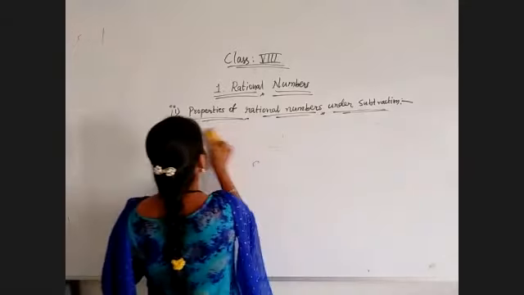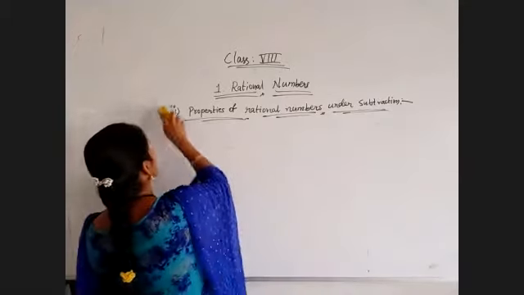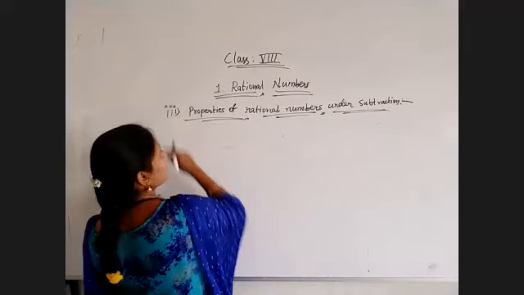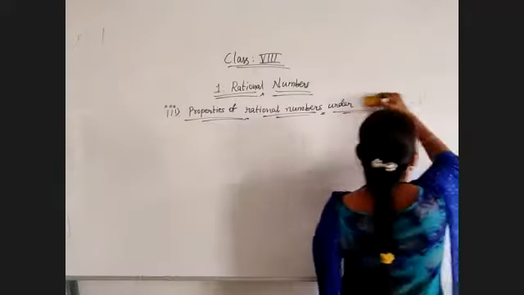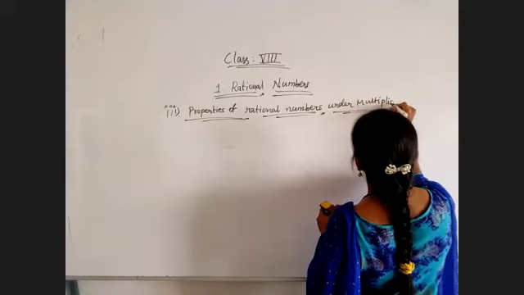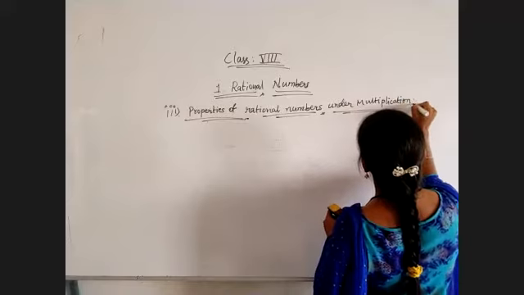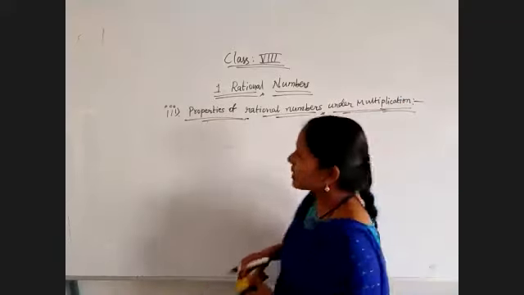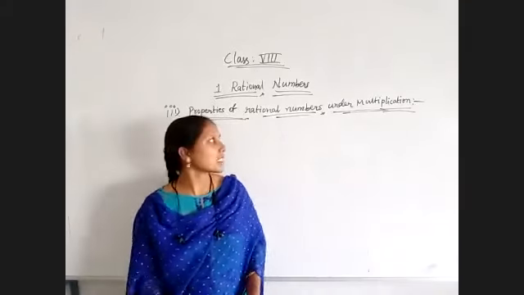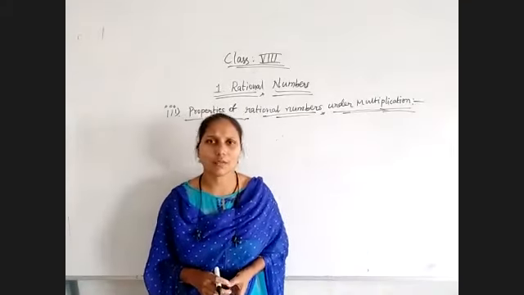Then coming to the properties of rational numbers under multiplication. Again, the same thing. The closure property we have to check first.